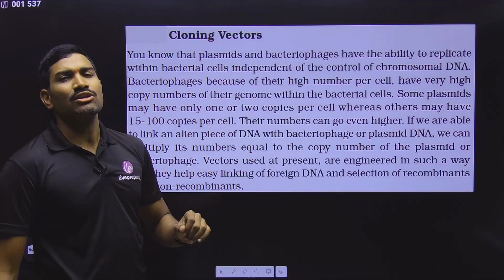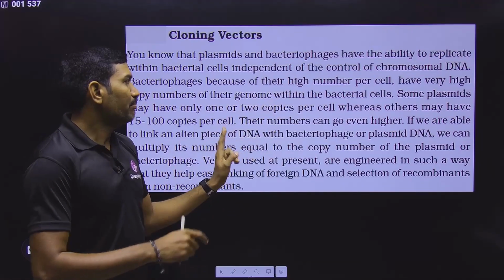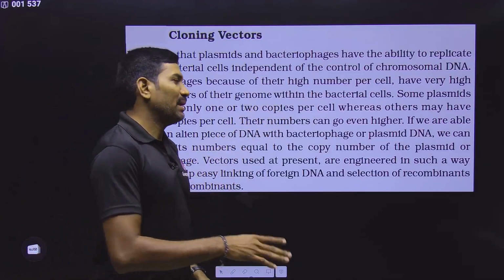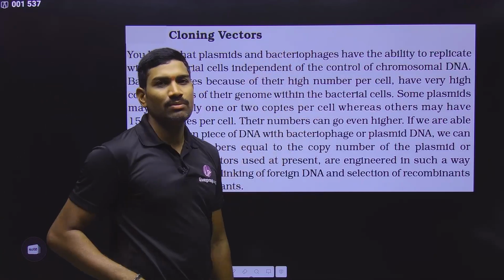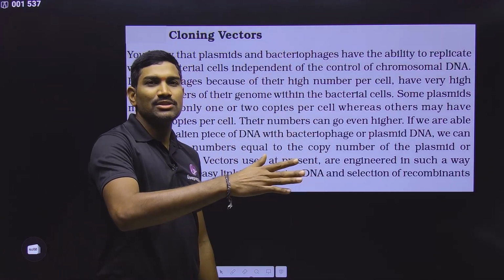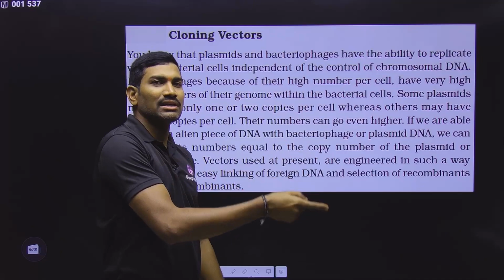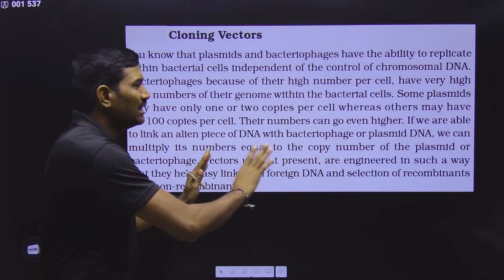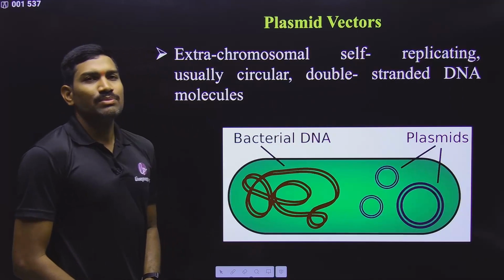And here under the cloning vector, they are talking about bacteriophage vectors and plasmid vectors. First we will focus on the plasmid vectors. What is the copy number of the plasmid? And after completion of all these plasmids, we will go with bacteriophage vectors and what is the copy number. Only that much they give. Only that much information we will study. And now we will directly go with this particular plasmid vector.